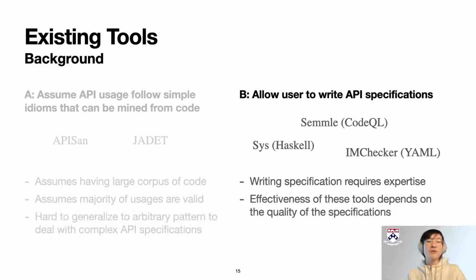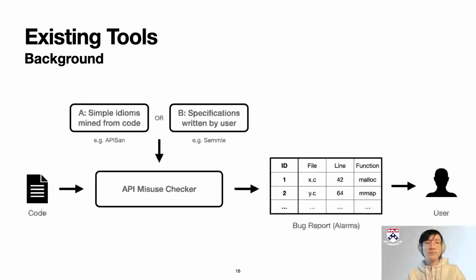These tools are very powerful as the user can write quite complex specifications, but the problem is also quite obvious, as writing the specification requires expertise and time. Meanwhile, if an API is less commonly used, people might not find it worth it to invest time writing specifications. That also implies that the effectiveness of these tools depends on the quality of the specifications written by the human.